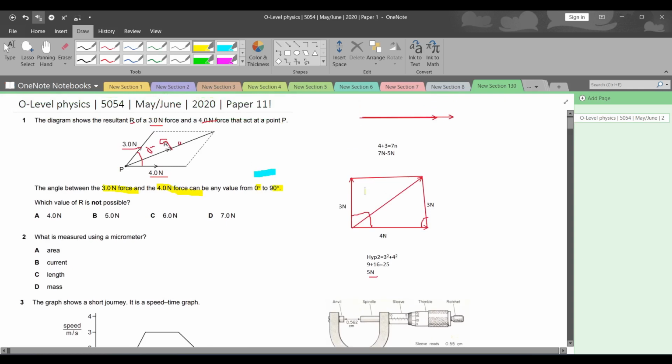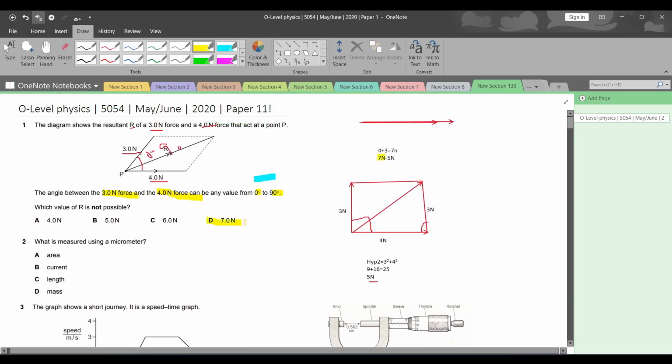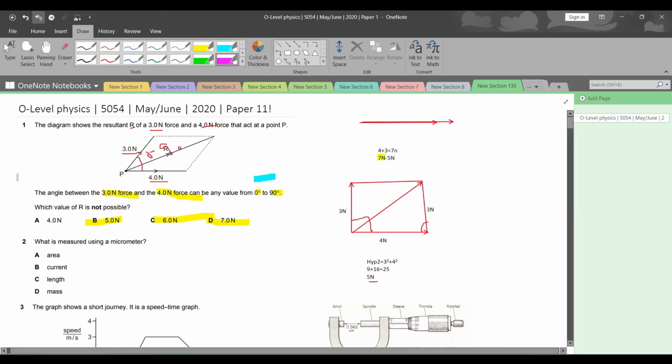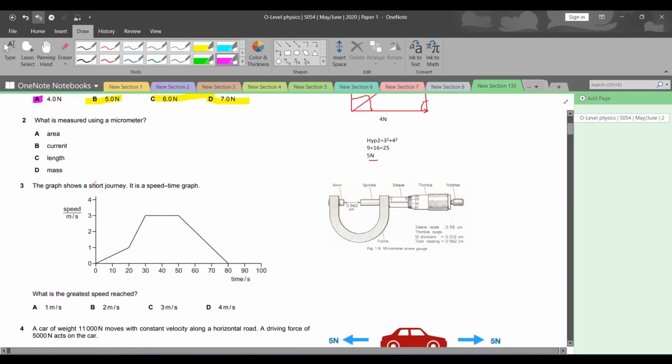So as we can see, 7 is the correct answer. 6 will be a correct answer as well because it lies between 7 and 5. 5 would be a correct answer as well. So the only wrong answer, matlab in this context, the right answer, because they are asking for the option which is not possible, will be A, which is 4 newtons, which is below 5 newtons. Therefore, it is wrong.